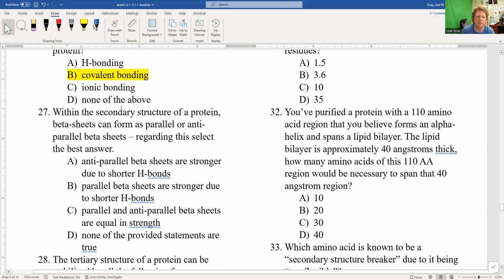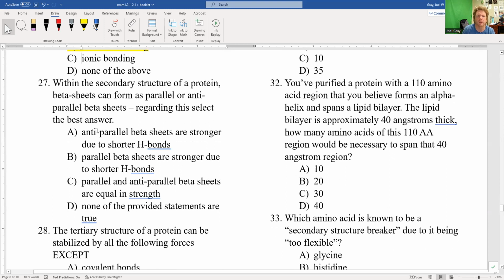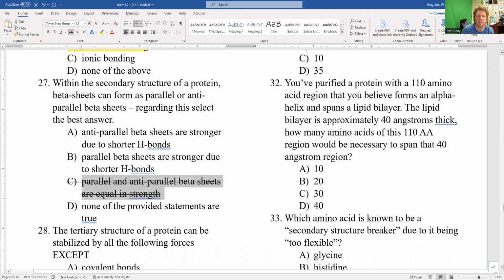Number 27, within the secondary structure of a protein, beta sheets can form as parallel or anti-parallel beta sheets. Select the best answer regarding that information. A, anti-parallel beta sheets are stronger due to shorter hydrogen bonds. B, parallel beta sheets are stronger due to shorter hydrogen bonds. C, parallel and anti-parallel beta sheets are equal in strength. And D, none of the provided statements are true. Are they equal in strength? No, they're not. So that dismisses C as an answer option.